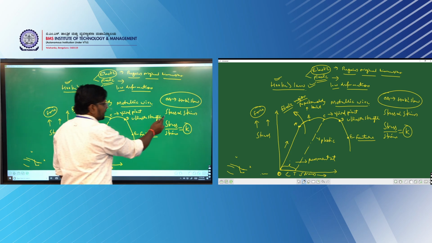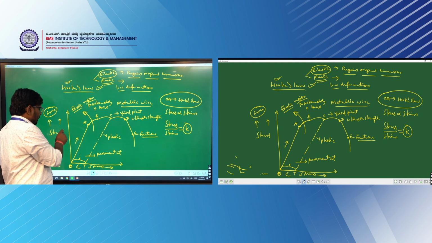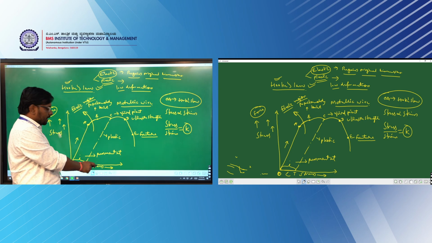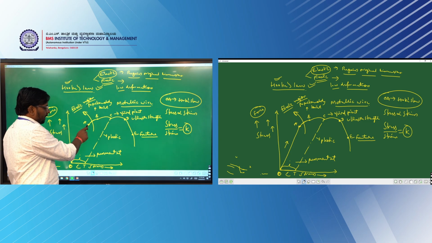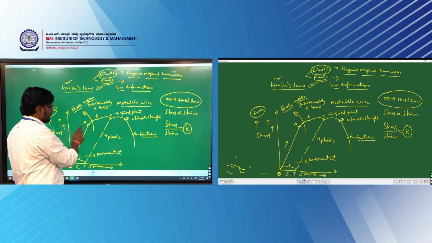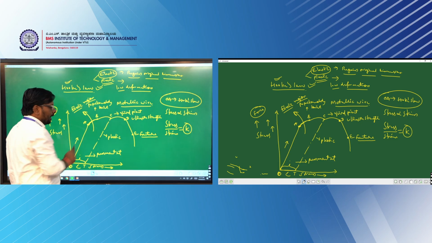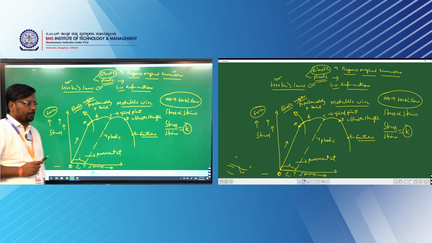How do we say stress is directly proportional to strain? That means whatever amount of stress you apply on the object, there is a corresponding strain as well. They vary linearly between points O to A. So only this region can exhibit Hooke's law. What happens after point A? If I increase the stress, it will increase the strain as well, but it is not a linear variation of the strain from point A to B. You cannot say that from A to B Hooke's law holds good.